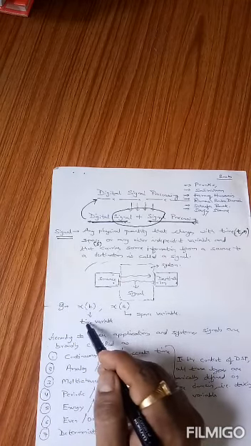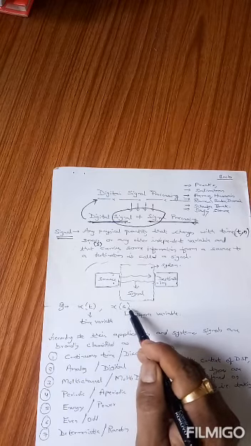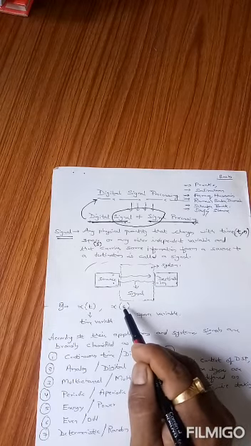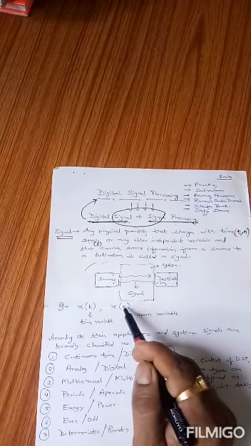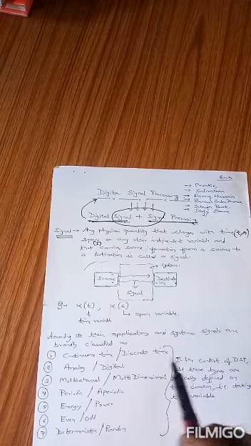So this is known as a time variable signal. Now next example is x of s. S is an independent variable here which defines space, and x of s is a dependent function which is dependent on the independent variable s. So x of s here defines a function which is dependent on the independent variable space.